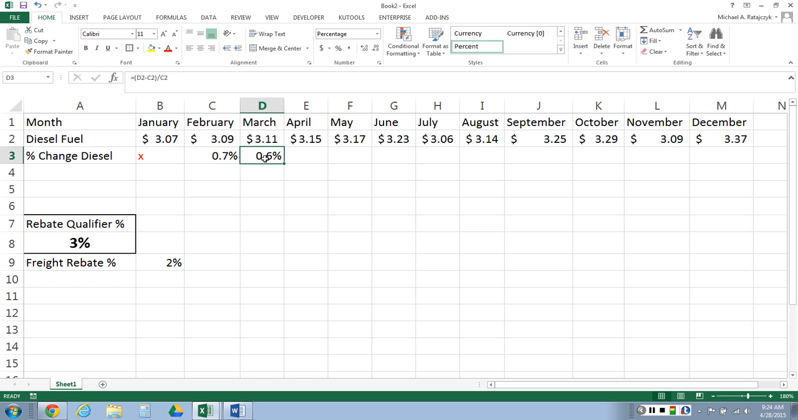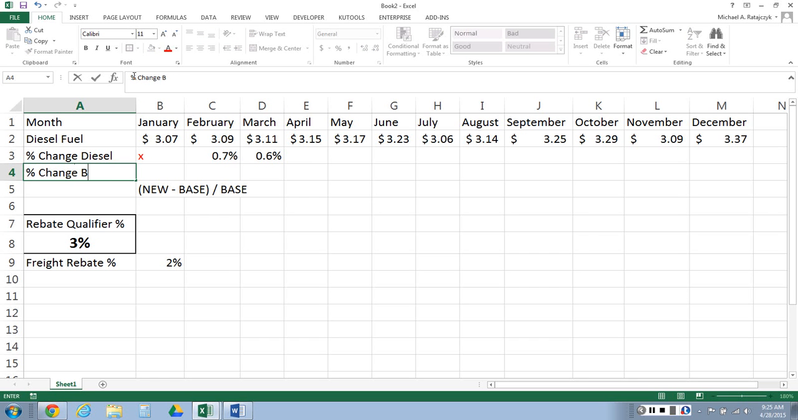Okay, we need to do base. The formula should be new minus base divided by base. Now what is base? Base is the last period where you changed the price. So if I haven't changed my rebates in January, well, January is my base. So in reality, by base analysis. So by base.